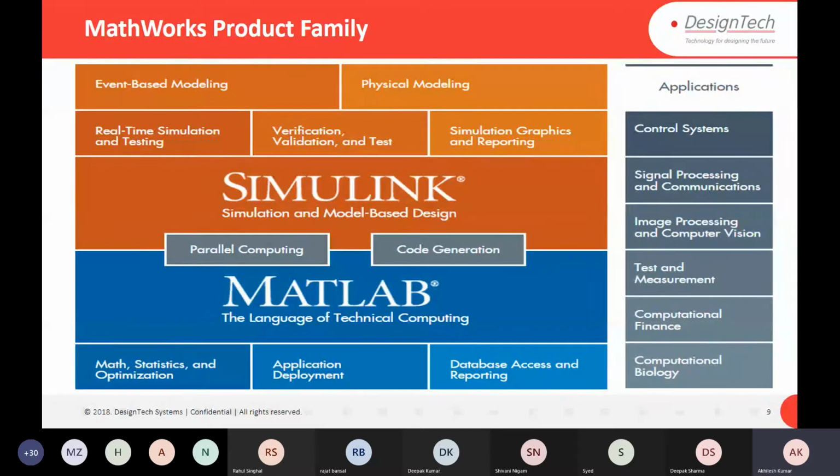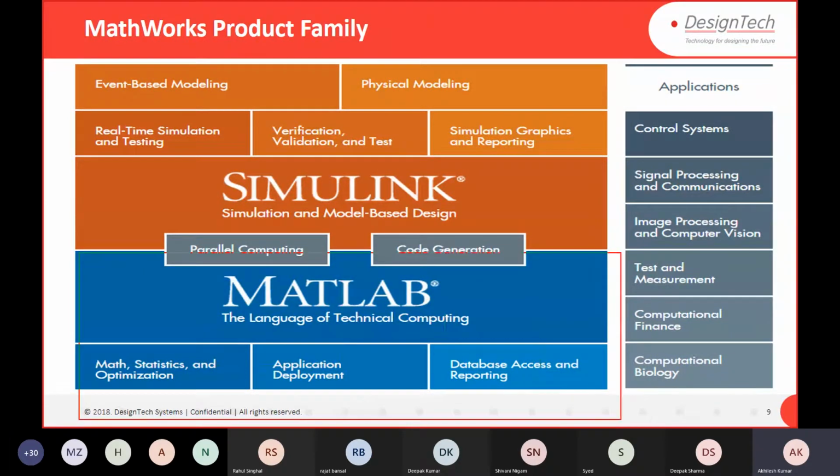This is the MathWorks product family which you see right now. The blue part is for scripting, and the orange color is for the graphical way to design a model. So you have both options.